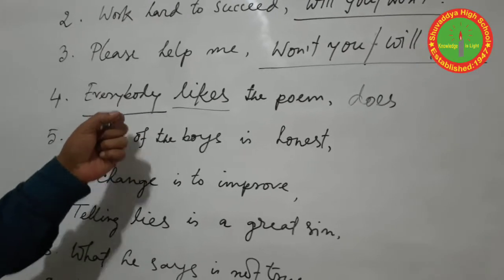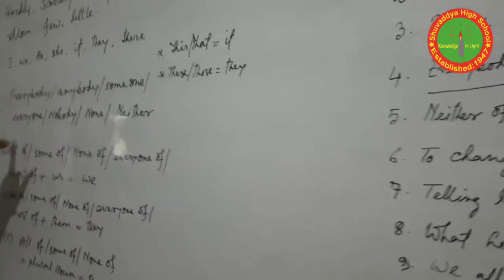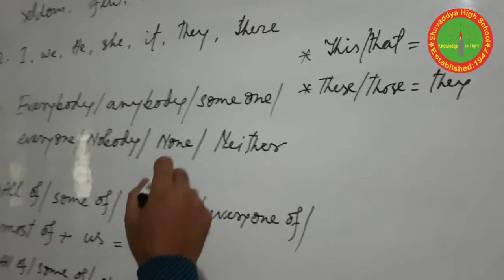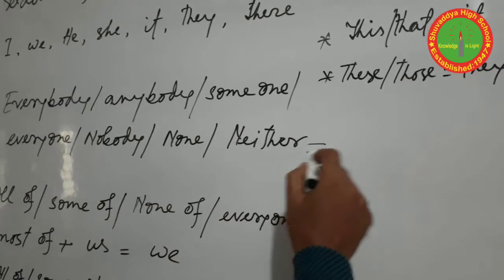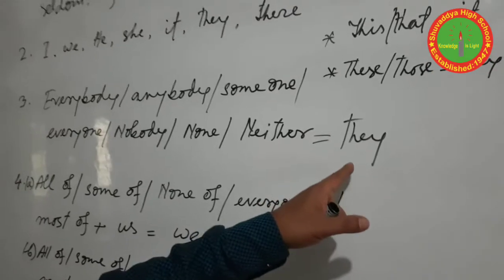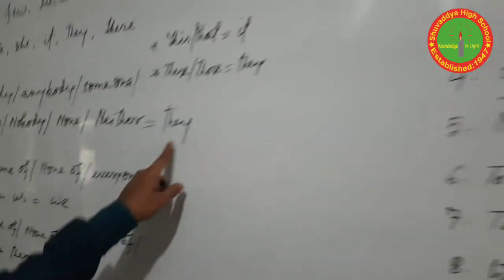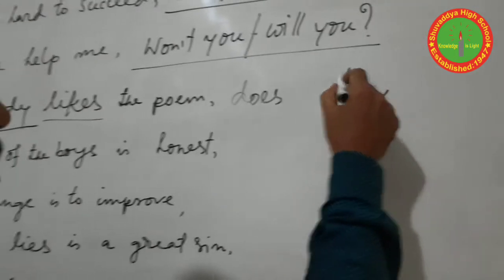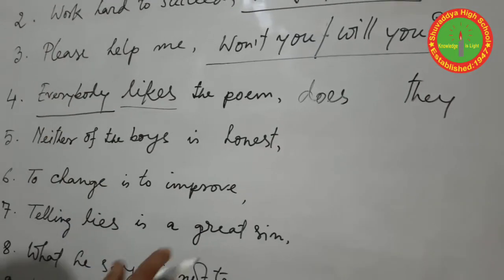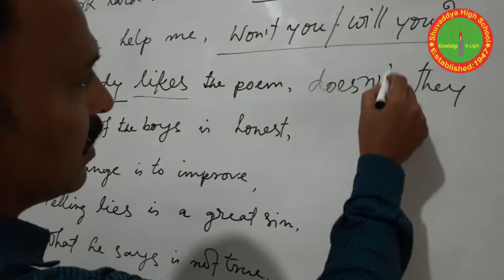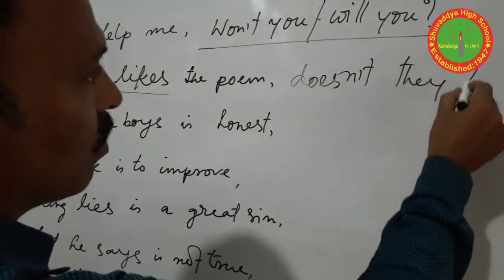Everybody is the subject, and we already know that everybody, anybody, someone, everyone, nobody, none, neither, these words take the subject of the tag as they. So here is they, and the sentence is affirmative, so we should use doesn't. But this is wrong.